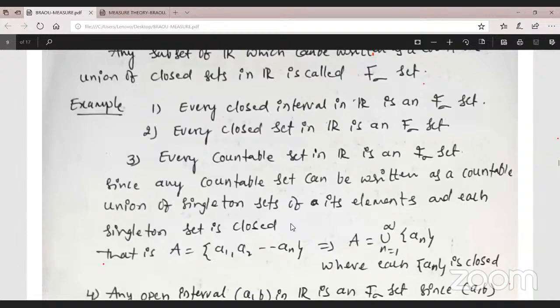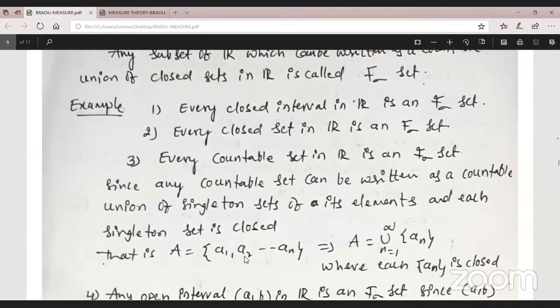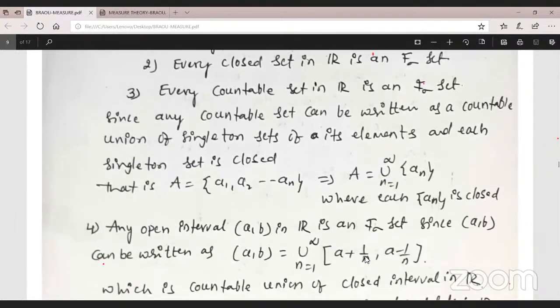Next, observe here for 3. Every countable set in R, since any countable set can be written as a countable union of singleton sets of its elements, and a singleton set is always closed. Therefore, can we write A equal to A1, A2 containing singletons? Each finite set is closed. Okay, now A can be written as a union of those sets.